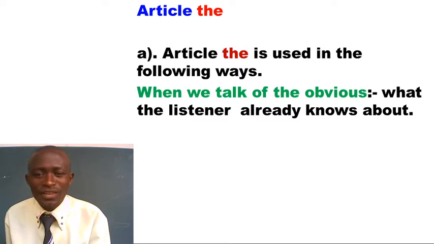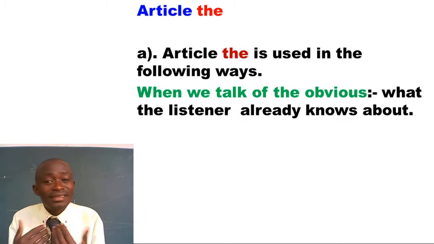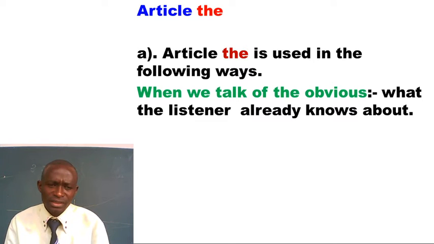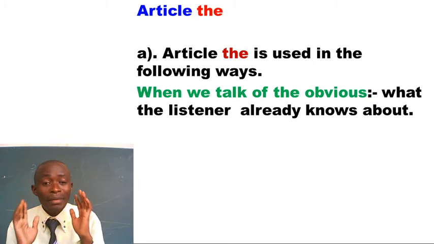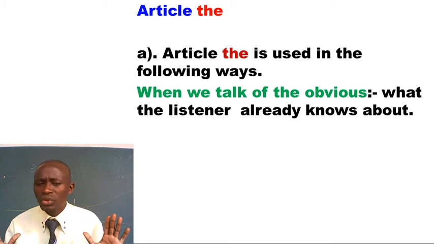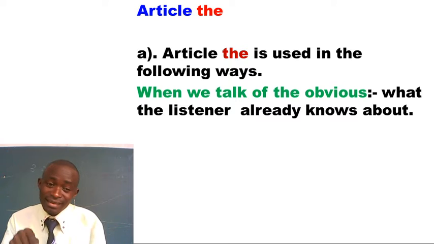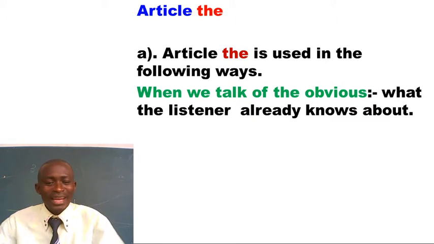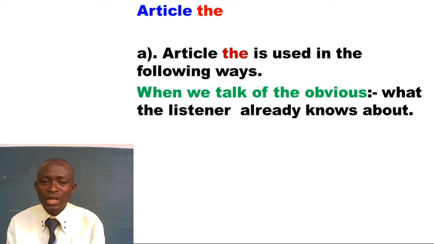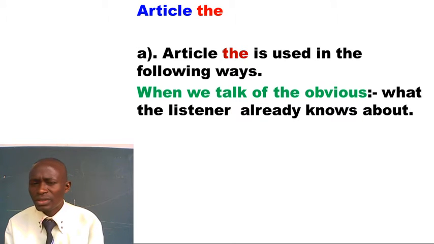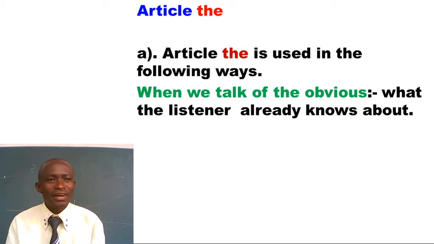When we talk of the obvious things, obvious, what the listener already knows about. That's what we're talking about. What the listener already knows about. For example, I may be talking to you, could be we share the same school, we go to the same school. Yes, and the school you go to is the one I go to. Remember, in our country here, there are very many schools. But out of the many schools, there is this one we know. It is obvious. So when I tell you that, I am going to the school. I left my book at the school. I left my book in the class. You know the class I'm referring to.